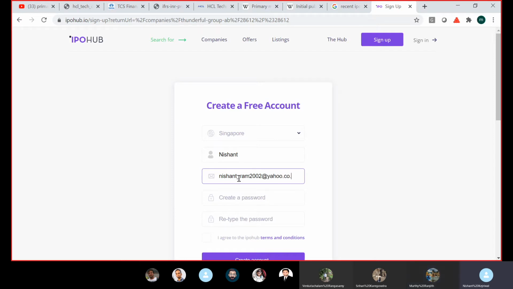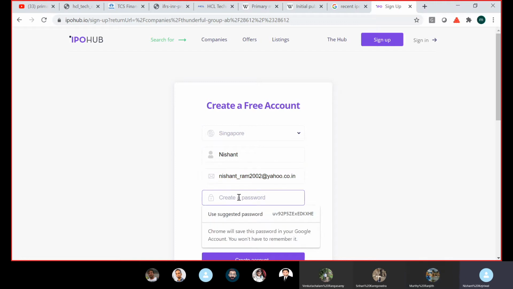So for people who follow India, you had this Rosari Biotech, or you had the SBI Cards. In the last few months, not much IPO has happened. The last one was this Rosari Biotech.